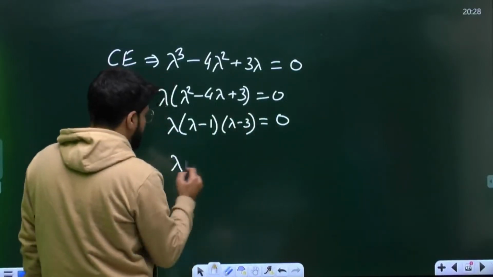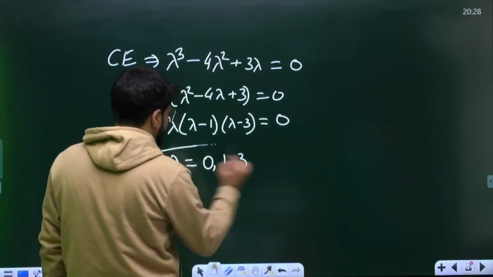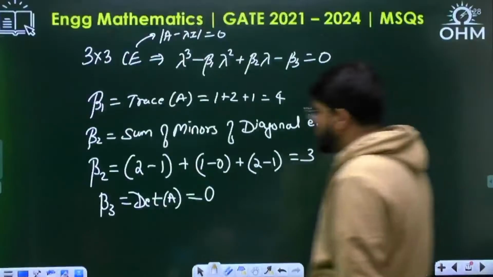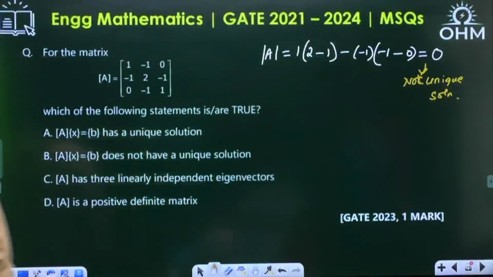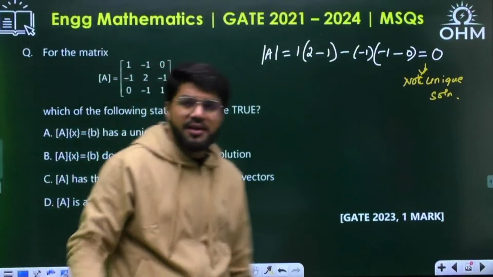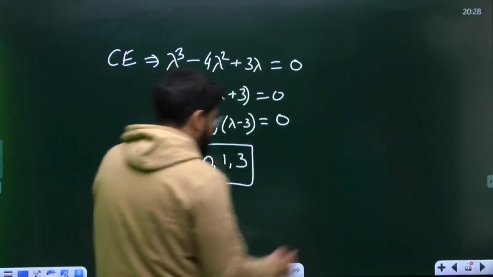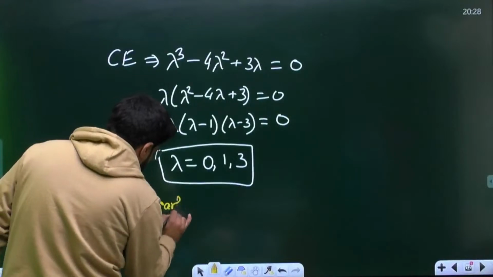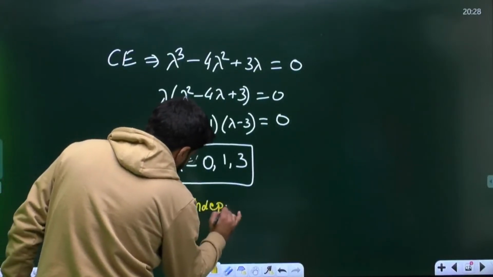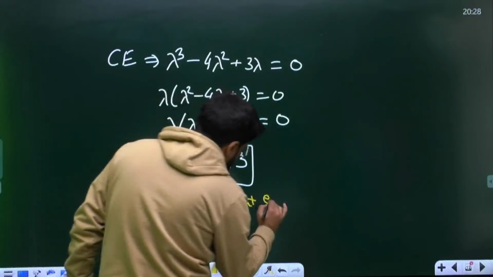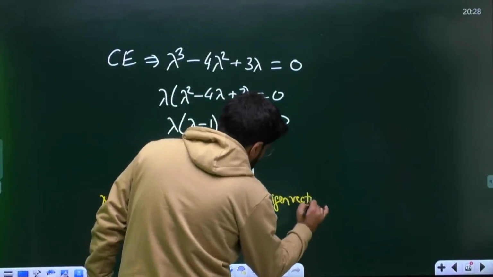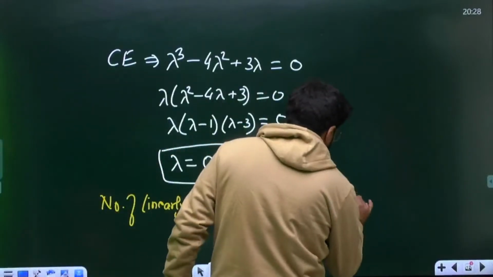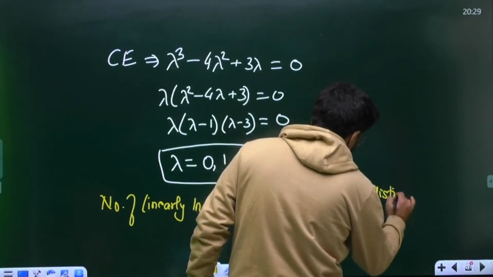So what are the eigenvalues? 0, 1, 3. This is the set of eigenvalues. Options C and D both depend on the eigenvalues. Now, what is option C? Matrix A has 3 linearly independent eigenvectors. The number of linearly independent eigenvectors is equal to what? It is always equal to the number of distinct eigenvalues.